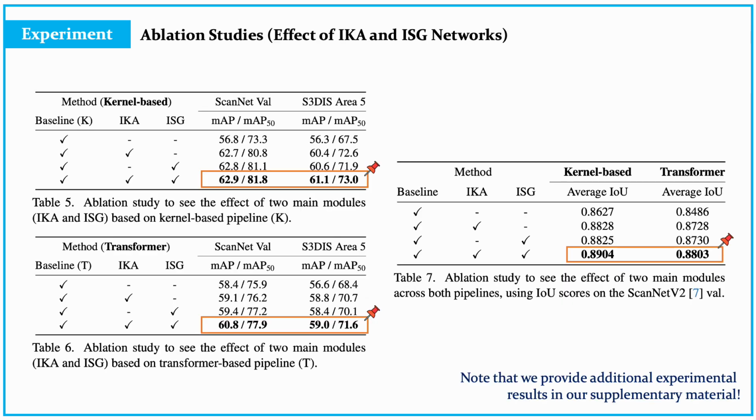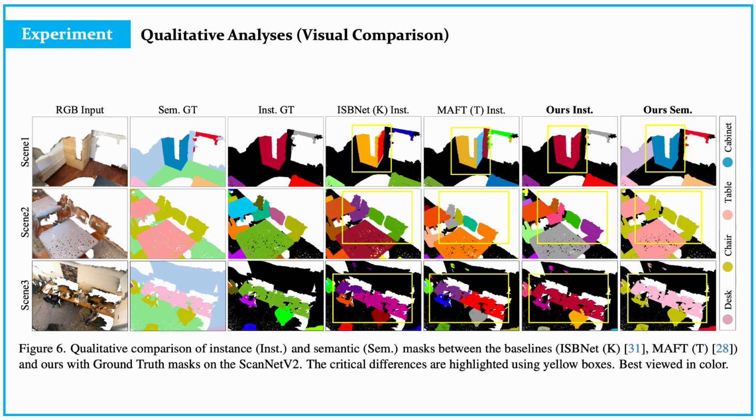We also evaluate variants of our method with and without IKA and ISG modules based on kernel and transformer-based architectures. As shown in Tables 5 and 6, the addition of each module surpasses the score of baseline models across all experiments, regardless of model structure. Moreover, in Table 7, ablative experiments using the IOU metric, closely associated with segmentation performance, validate the significance of our proposed two modules. In addition to quantitative comparison, we qualitatively compare ours with the latest kernel and transformer-based methods. These qualitative comparisons highlight the superiority of our novel framework.